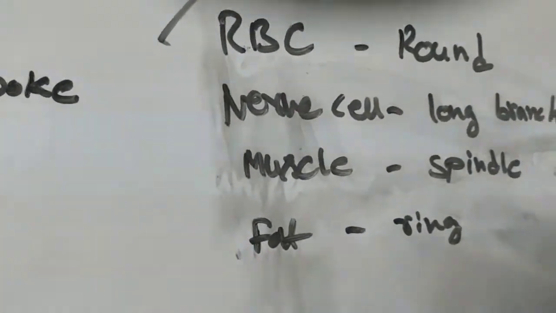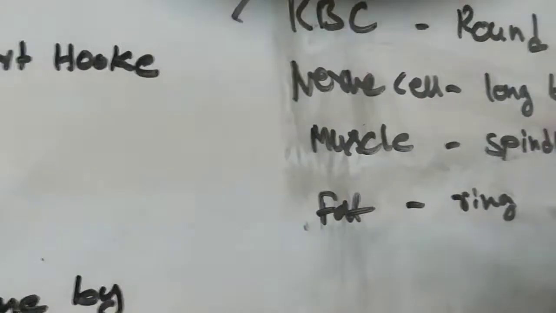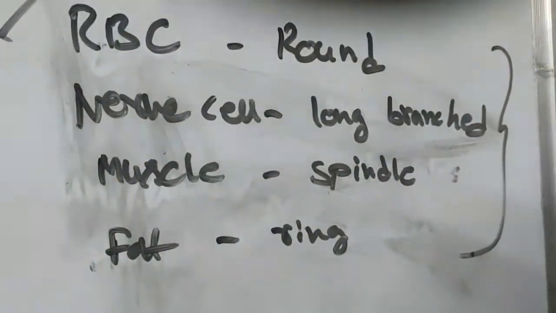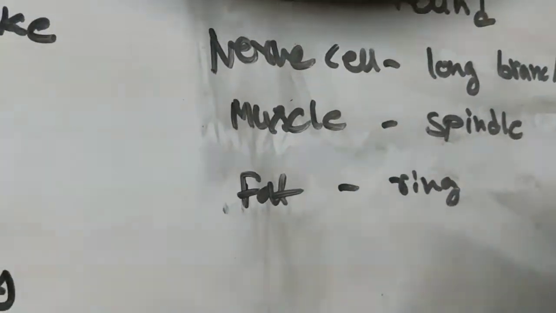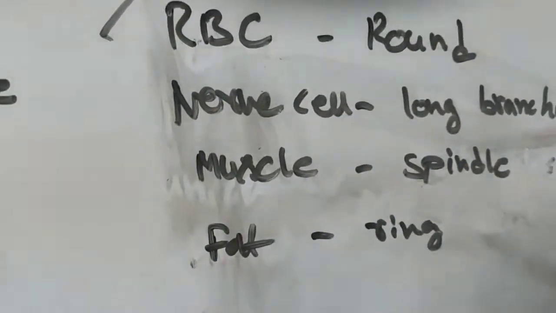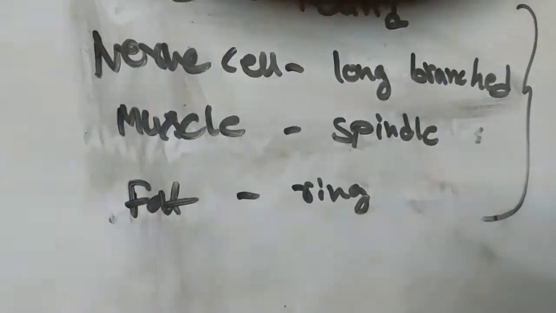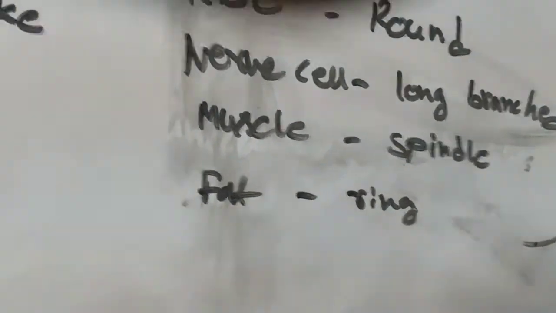Messages travel from one part of the body to the brain, and from the brain to another part, and the cell that transmits messages is the nerve cell. If it were round it would take so much time, but here they are long and branched. Then the muscle cell is spindle shaped, and the fat cell is a ring-like structure.